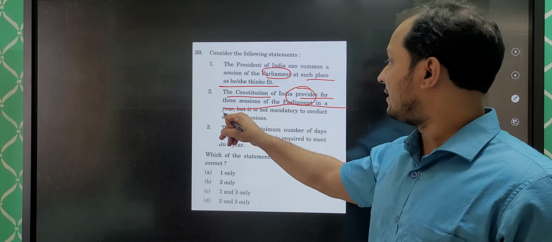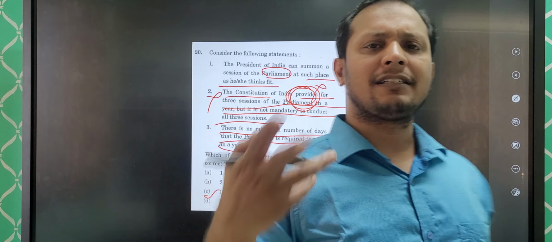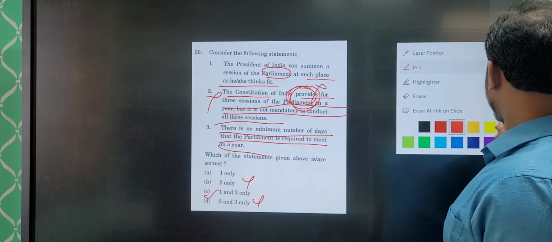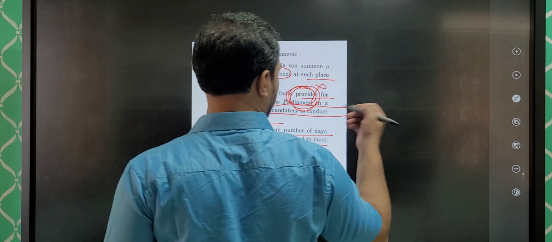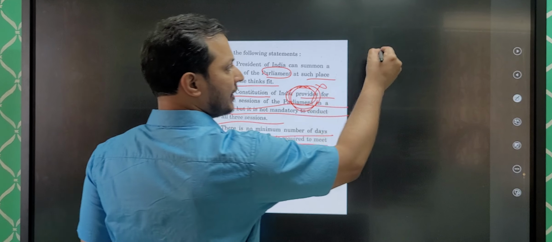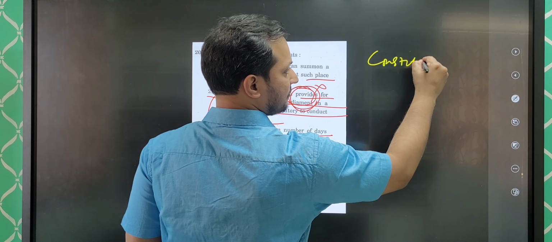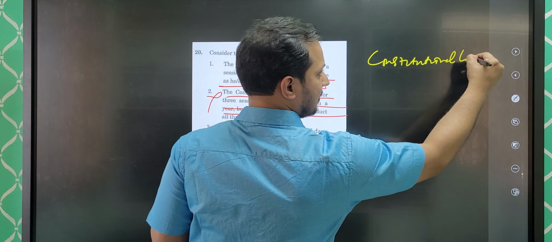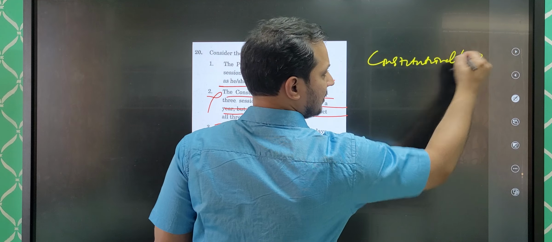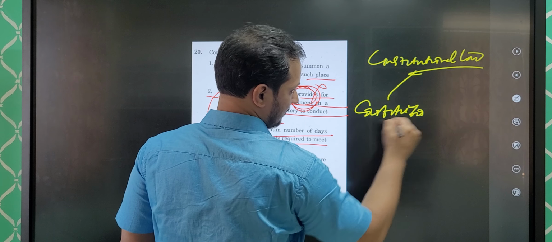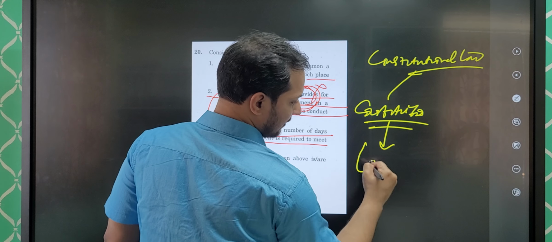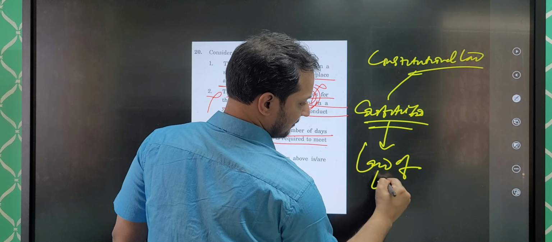But let me just give you better understanding of the topic. So guys, in polity, in constitutional law, this is little bit theoretical, but you should understand this. There is one thing called constitution. Constitution is what? It is the law of the land, comprising of principles, broad principles.